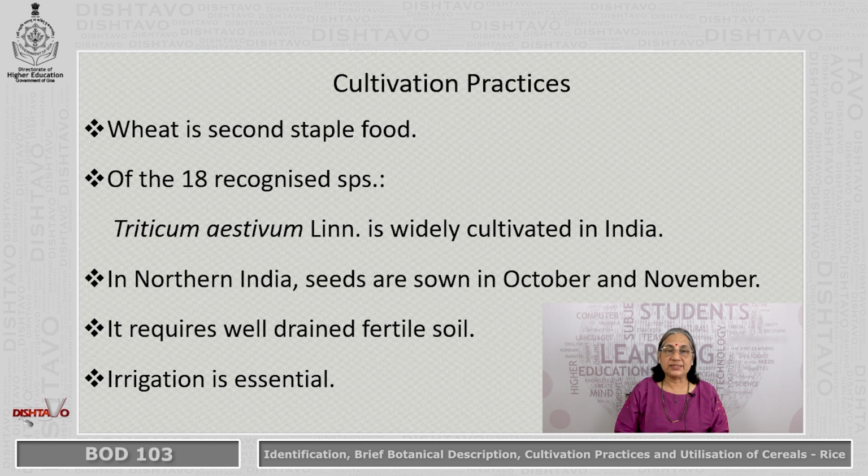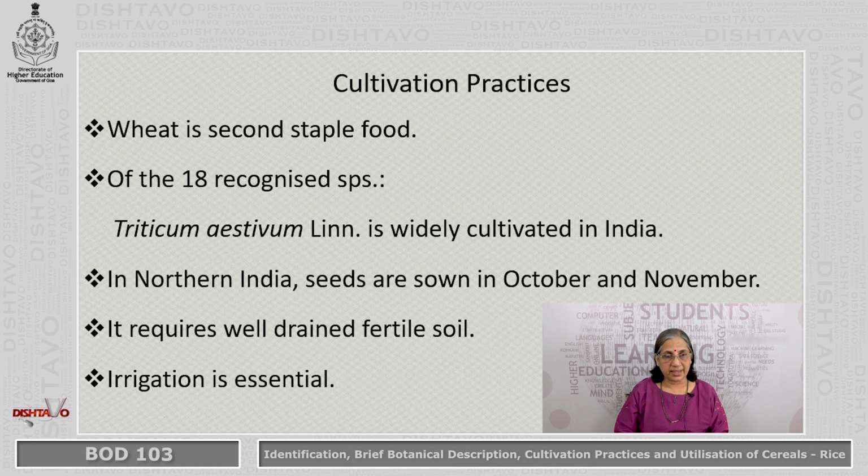Let us see the cultivation practices. Wheat is the second staple food. The first staple food is rice. Of the 18 recognized species, meaning there are 18 varieties of wheat grown, Triticum aestivum Linnaeus is widely cultivated in India.